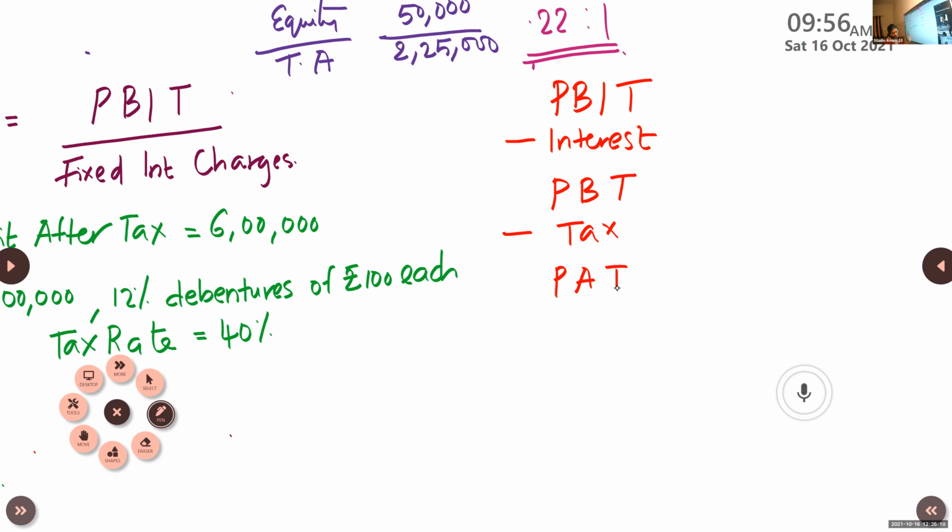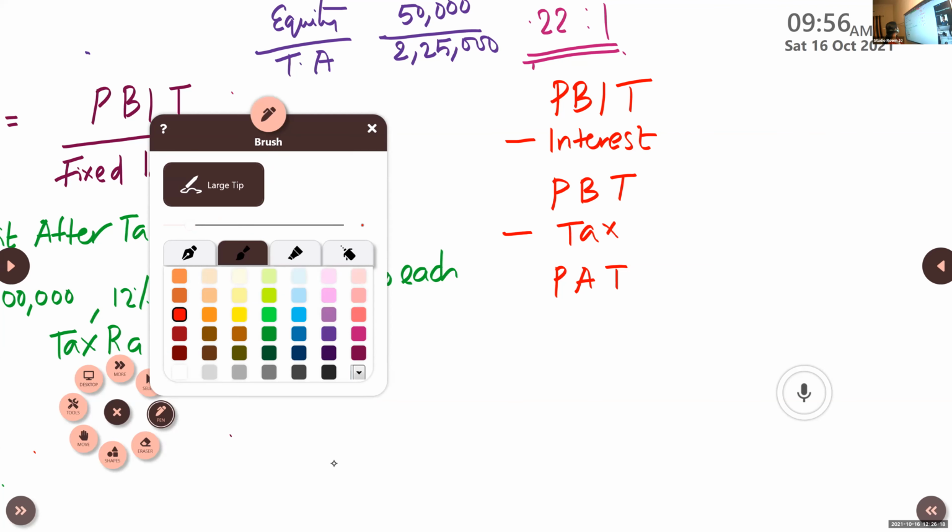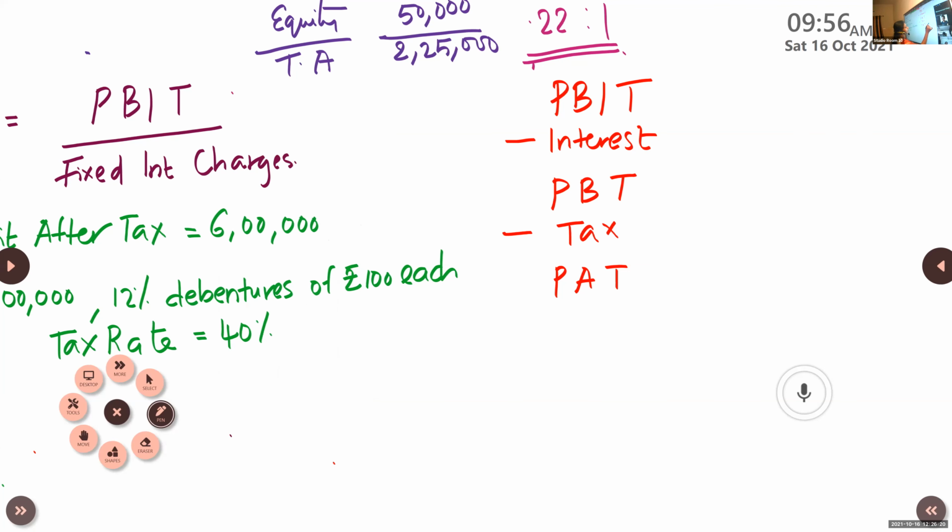Now, look at the question and see what information is available with you. You are given profit after tax. 6 lakh is there with you. Then what else is there? You can get interest. Correct? So how to find interest? How much is the interest?